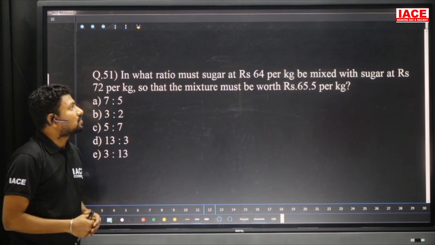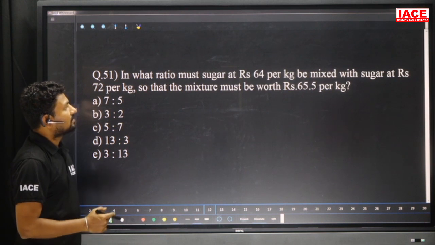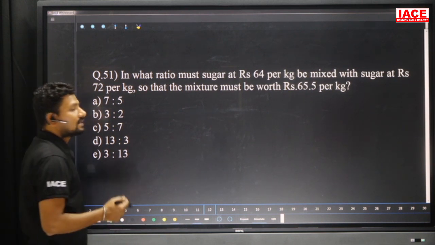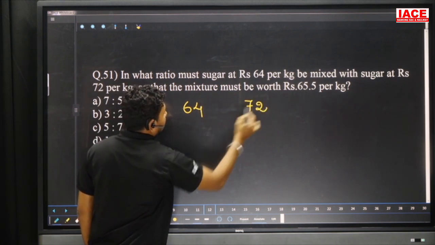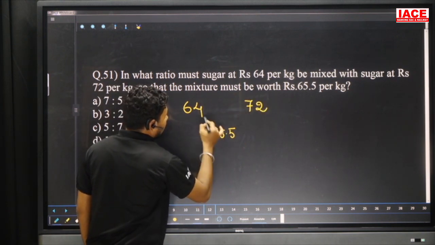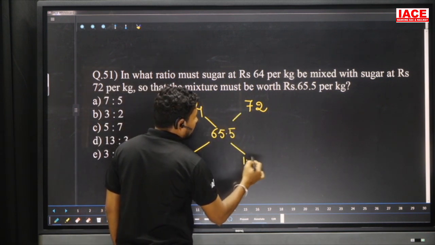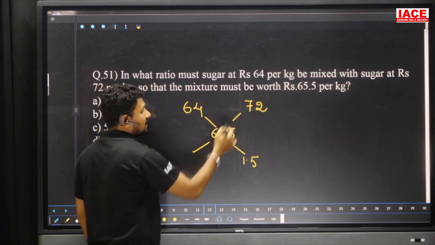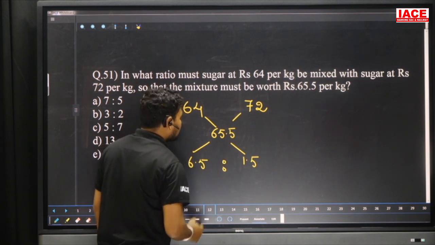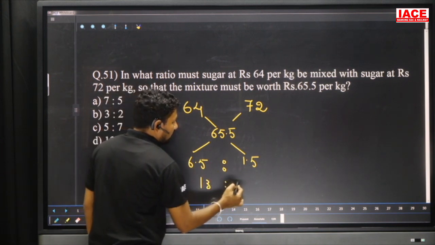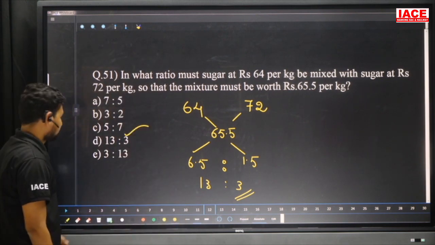In what ratio must sugar at 64 rupees per kg be mixed with sugar at 72 rupees per kg so that the mixture is worth 65.5? This is a mixture and alligation question, so we can do 64, and next one is 72, and next one is 65.5, and take the differences here. So 64 became 65.5, it is 1.5 extra, and 65.5 to 72 means we have to add 6.5. Both are cancelled, we will get the answer 5 into 13 and 5 into 3. Then the final ratio is 13 is to 3 here.